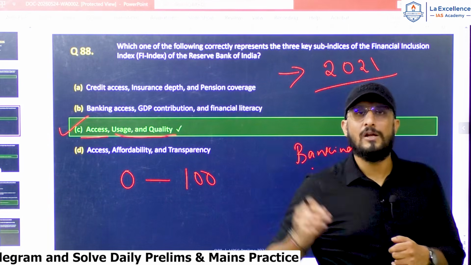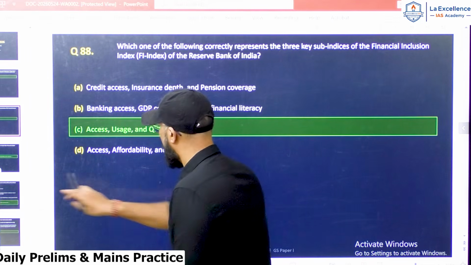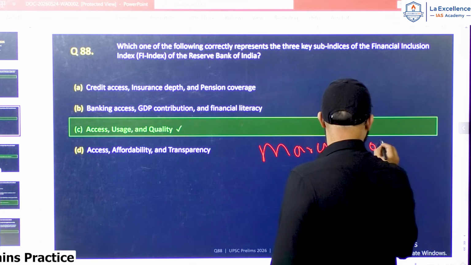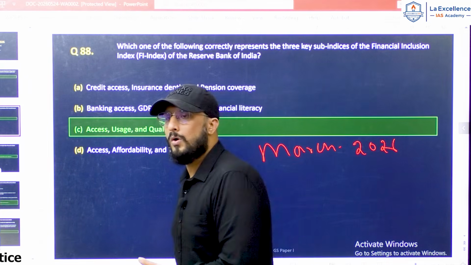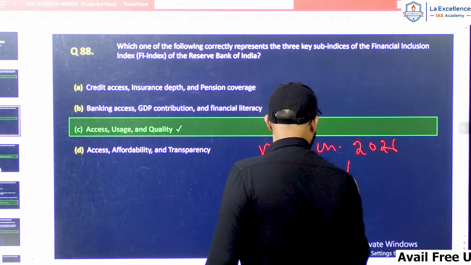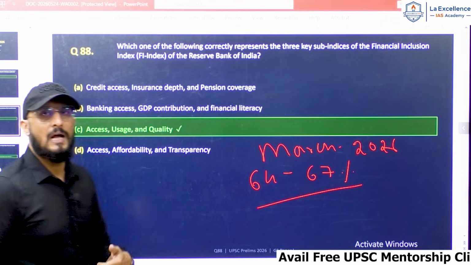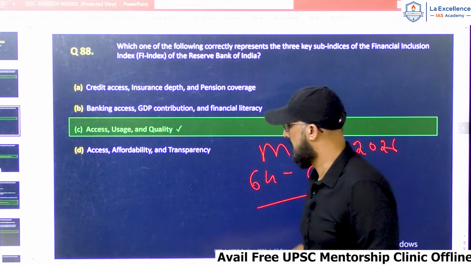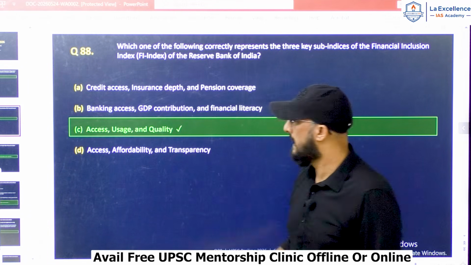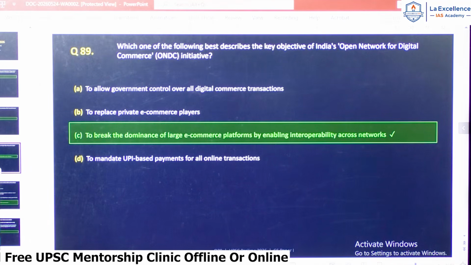See, this is a current affairs question, guys, because in March of 2026, this came in news. The overall score of the FI Index of India improved from 64 to 67, showing more financial inclusion in our country. So UPSC has asked a direct question from current affairs, and the correct answer for this question is option C, access, usage and quality. So let's move on to question number 89.